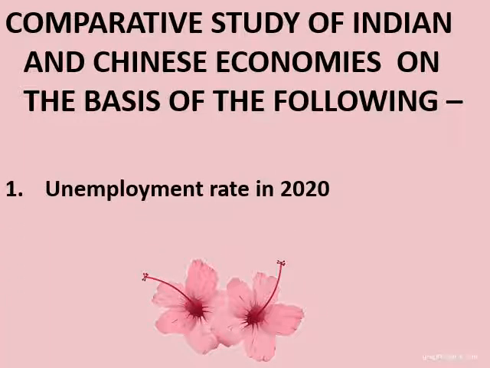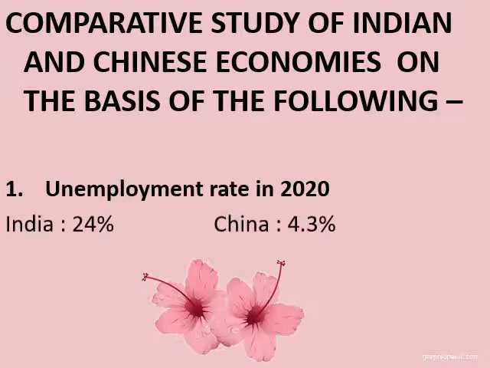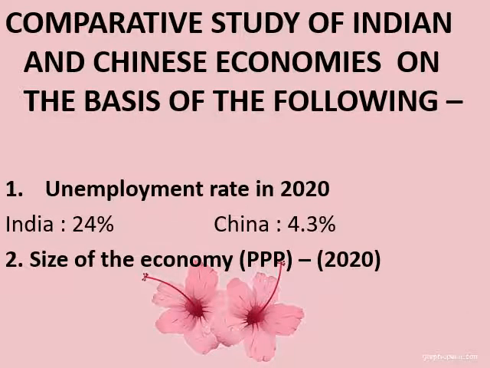First, we are going to see what is the unemployment rate of India and China in the year 2020. So for India it is 24% and for China it's 4.3%. That means India needs to reduce unemployment and give more employment to its people. Next is size of the economy.